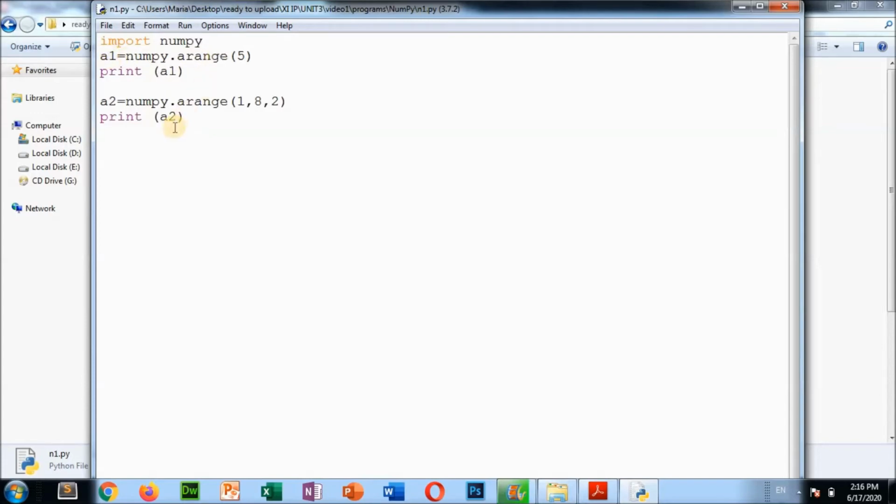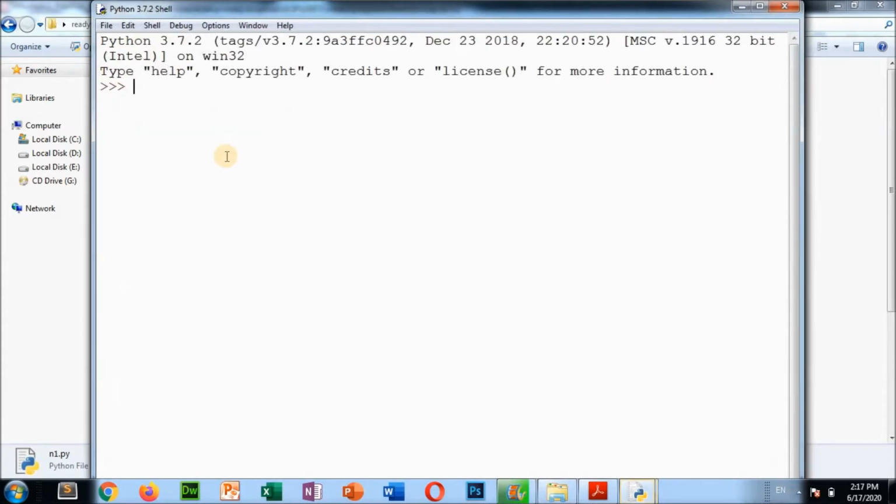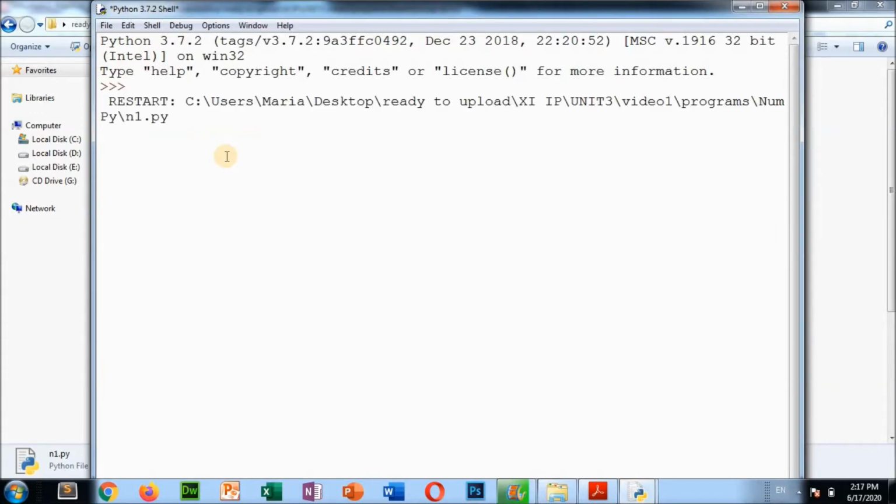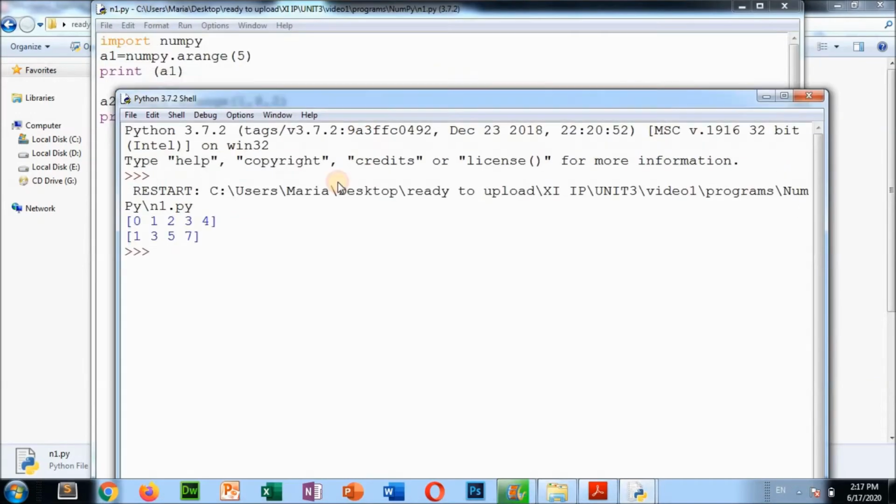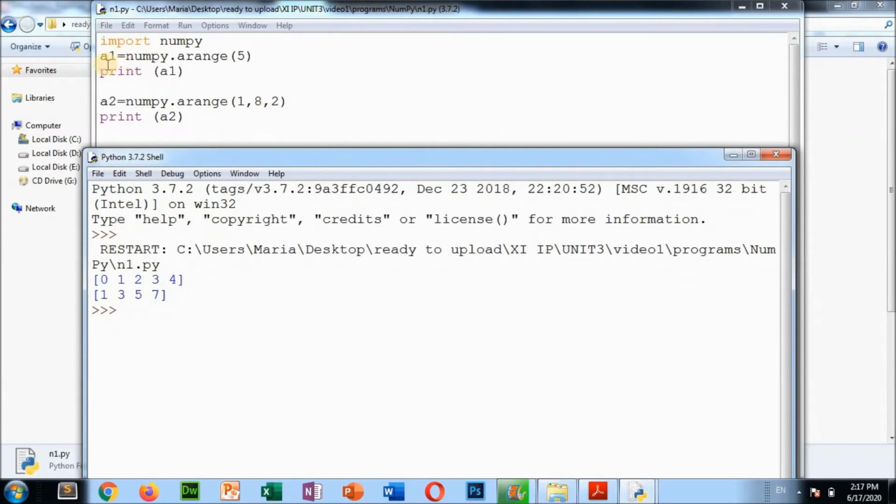Okay, and just see the output. See, a1 equal to numpy.arange 5. By using this arange function, we are creating one array, and here the value 5 means 0 to 4. So that is why when we print a1, these values are coming, 5 values: 0 1 2 3 4.